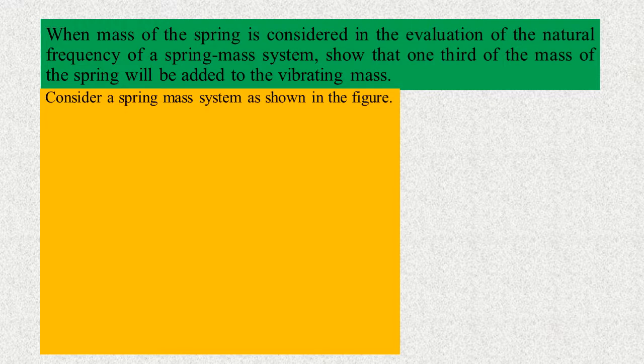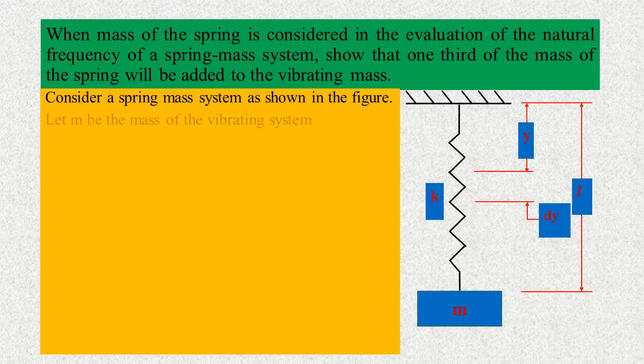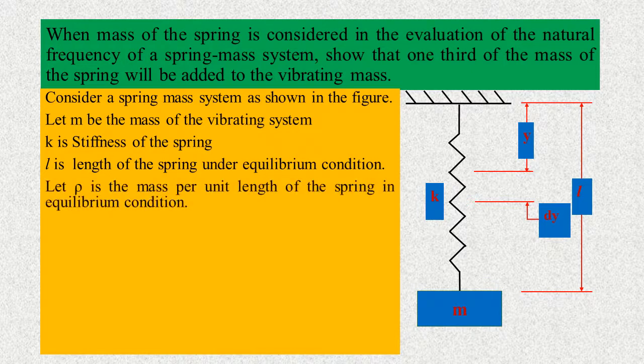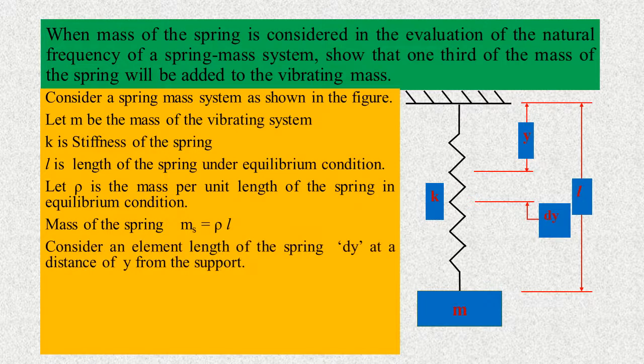Consider a spring mass system as shown in the figure. Let m be the mass of the vibrating system. K is stiffness of the spring. L is length of the spring under equilibrium condition. Let rho be the mass per unit length of the spring in equilibrium condition. Mass of the spring ms equal to rho into L.